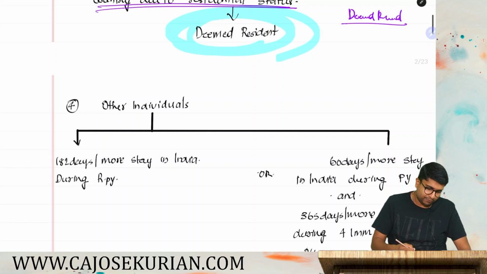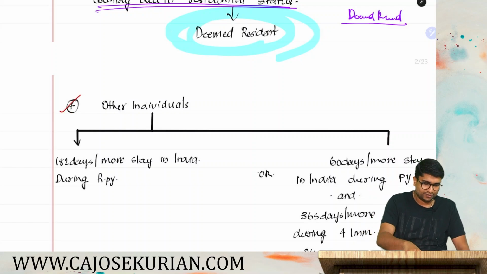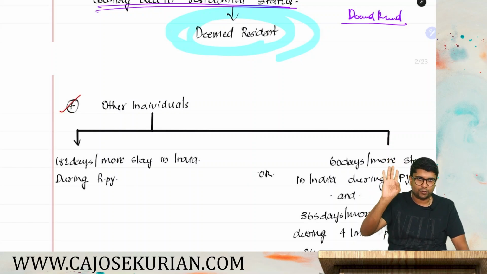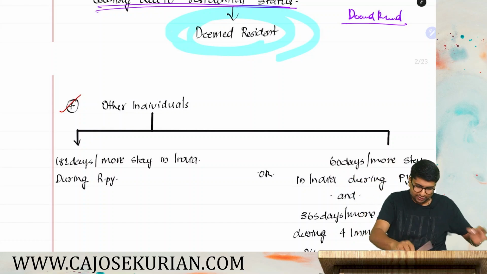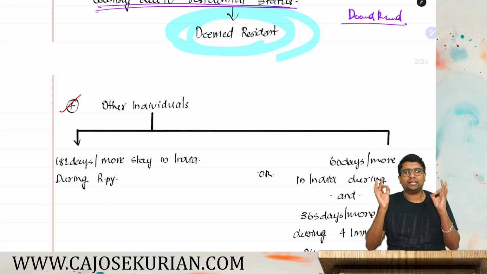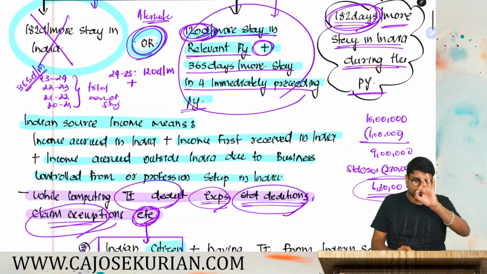Moving on to the category number 4, that is for the other individuals. Say you are not an Indian citizen, not an Indian origin, and you are some other individual, say Mr. A, who is an Australian citizen. For other individuals, how do you determine the residency status? 3 individuals we have already covered.